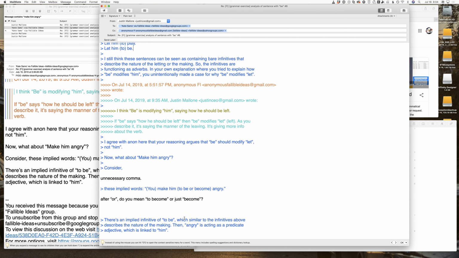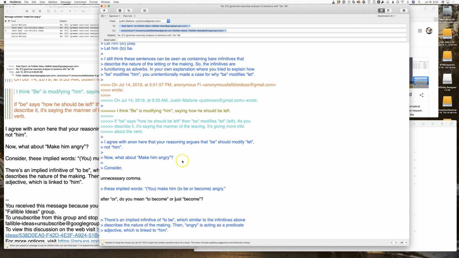And if we're going to be implying the infinitive wholesale, as opposed to, because there's not an infinitive there, right, in make him angry, looking at the text, there's no infinitive.